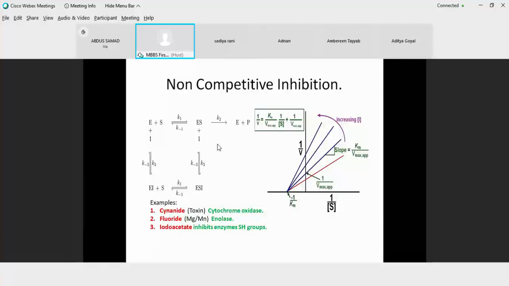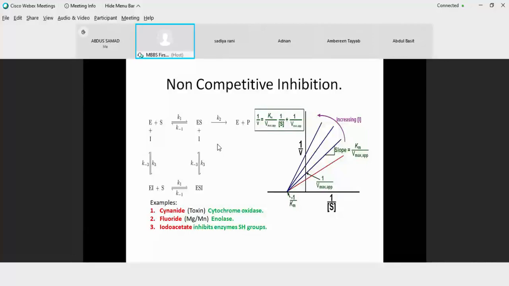Most of the toxins, specifically the toxins derived from mushrooms, and the environmental pollutants, say for example, cyanide, is one of the toxins. This cyanide non-competitively inhibits cytochrome oxidase. So this is one of the examples. Most of the iodoacetate pollutants or components have the capability of inhibiting all the enzymes which have sulfhydryl groups at their active sites. So enzymes with SH groups are inhibited by iodoacetate.